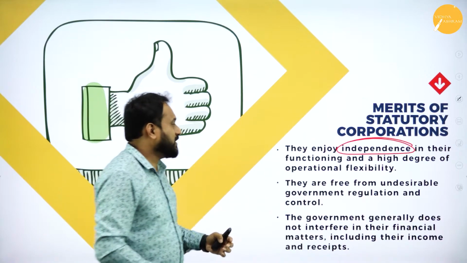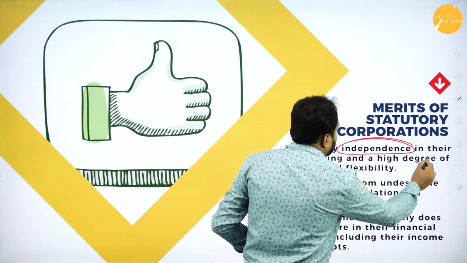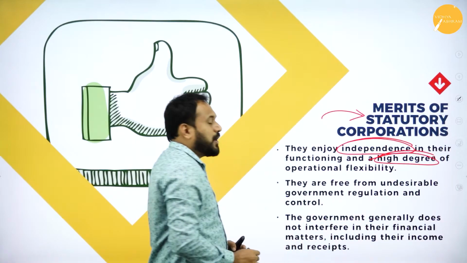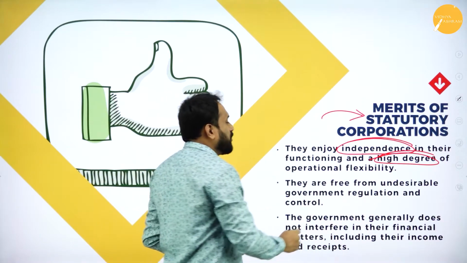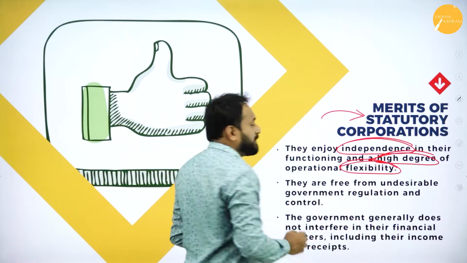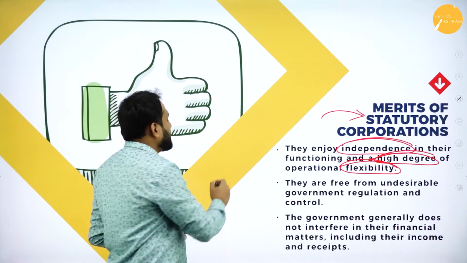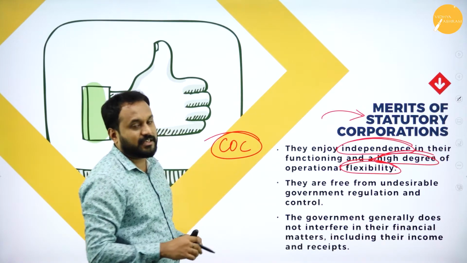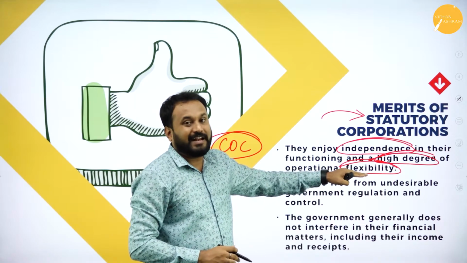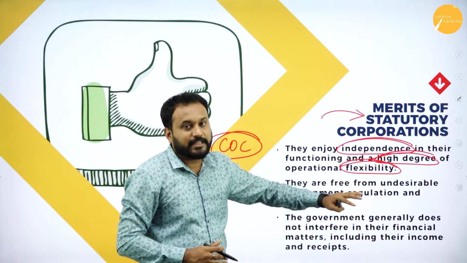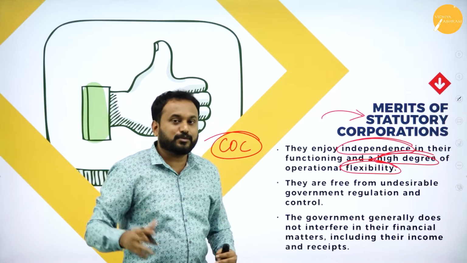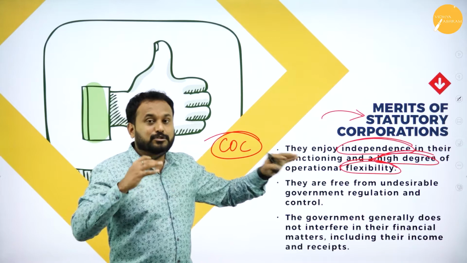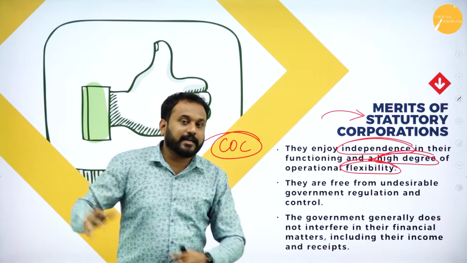The next one is the function of the statutory corporation: a high degree of operational flexibility. They can go their own way with flexibility, but they go with something called a code of conduct. In the sense, they are supposed to be flexible, but rigidity is also there. It is not like flexible means whenever you want you can come, whenever you want you can go. It is not like that. It is just not as strict as a departmental undertaking.